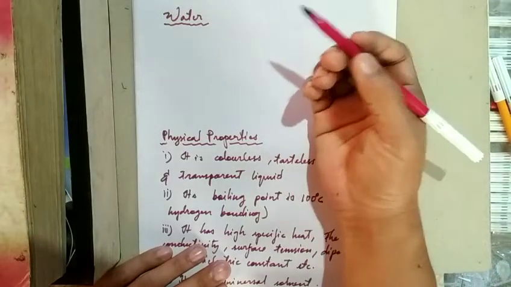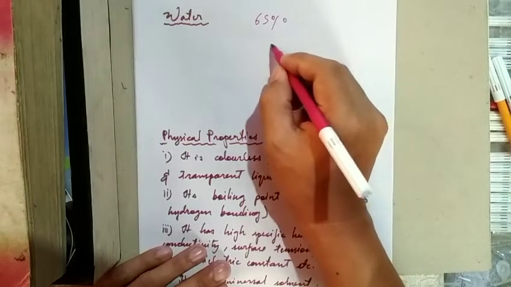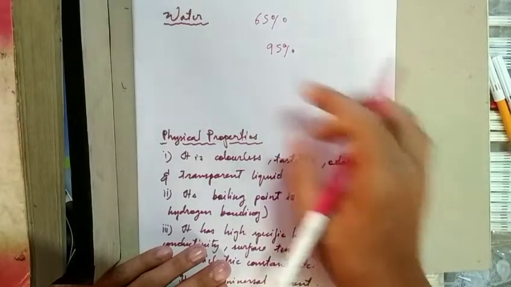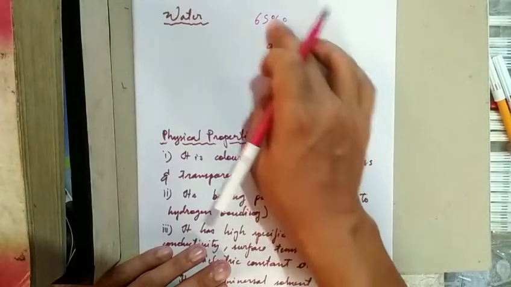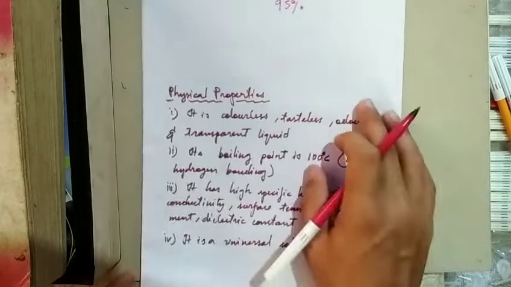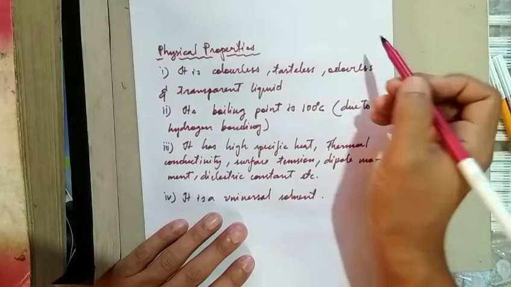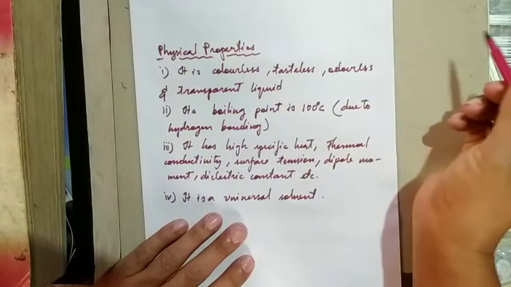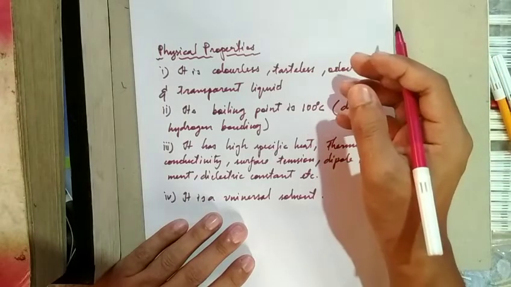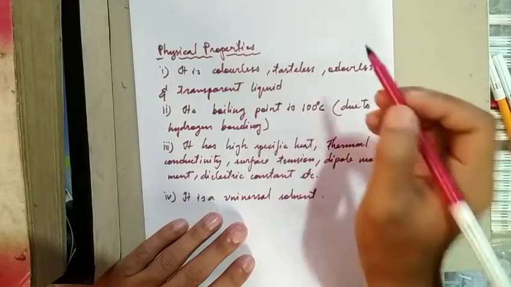The human body contains about 65% water, and plants about 95%. This is not the exact percentage, but it is about 65 in humans and 95 in plants. So water forms a crucial part of the survival of all life forms. Let us see some physical properties. We are all familiar with the physical properties, as we use water daily in our life.